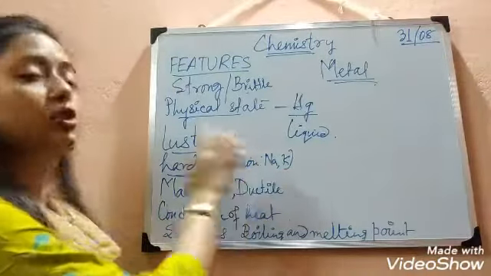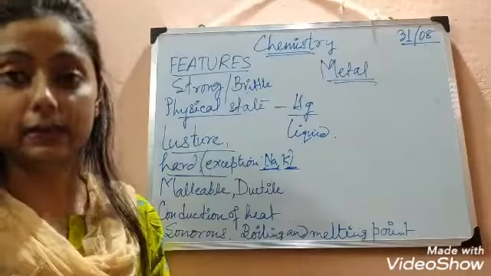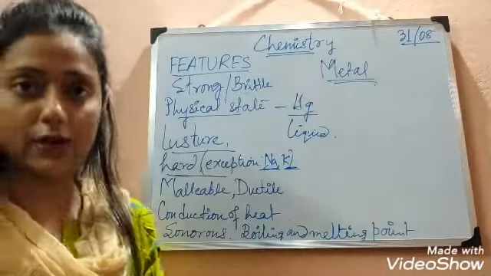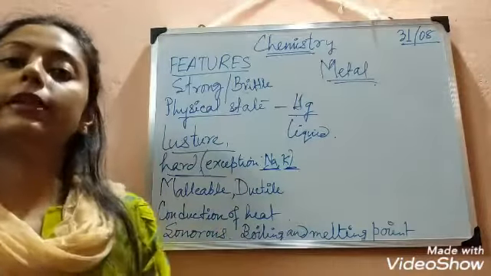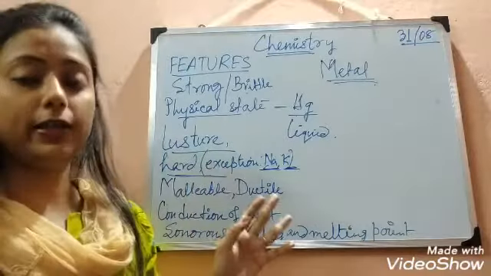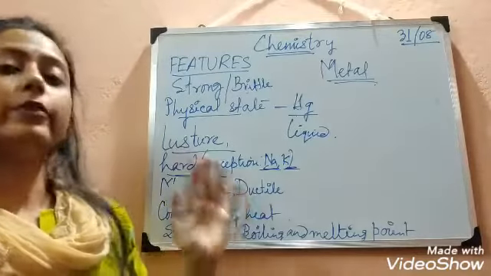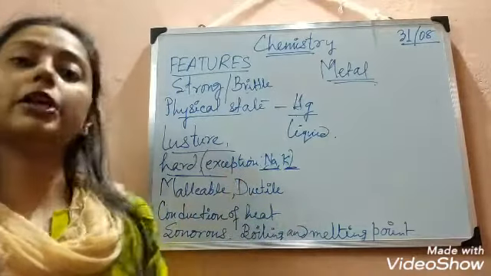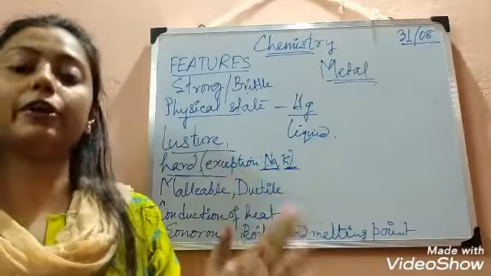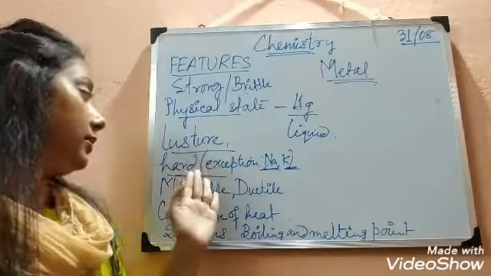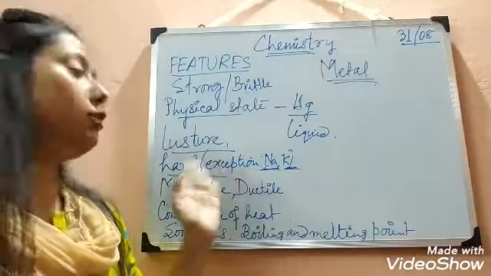But the exceptions are sodium and potassium. Sodium, or Na, natrium, and potassium, or K, kalium. These are the Latin names from which the symbols come. These are not very hard actually. They are soft in nature. That means we can cut sodium or potassium using a knife, but we cannot cut metals like copper, iron, silver. So most of the metals are hard, but these are the two examples or exceptions that are not so hard.